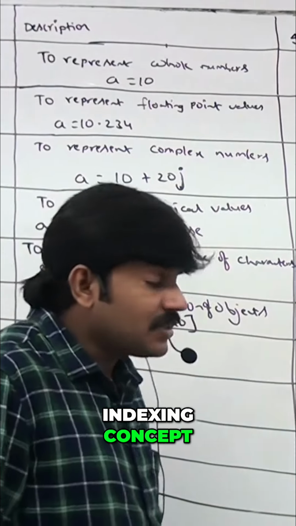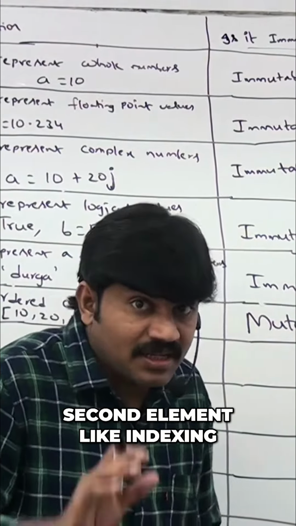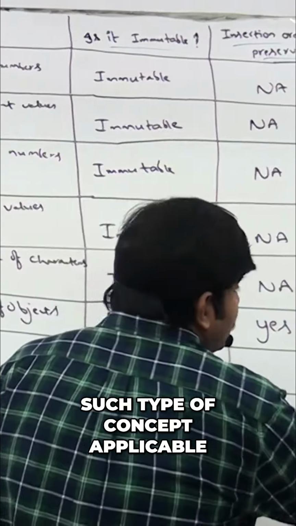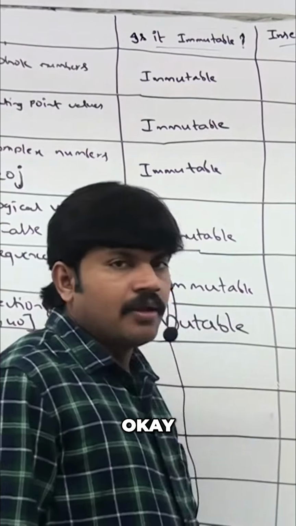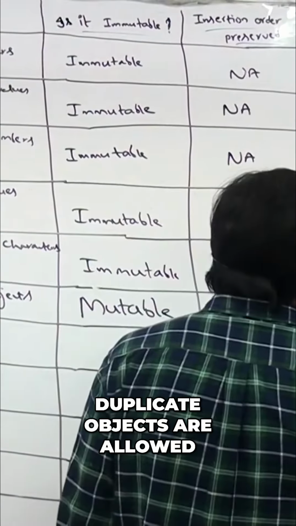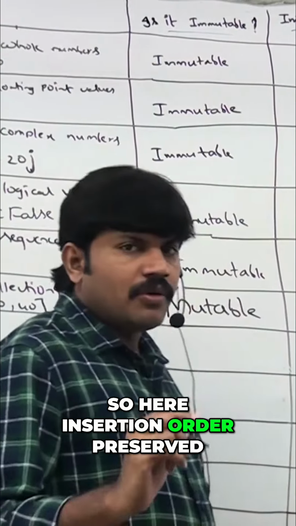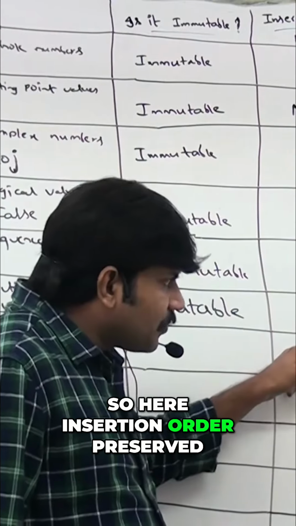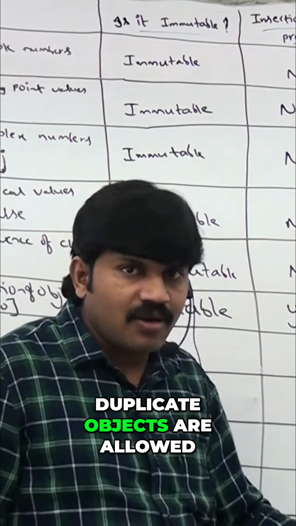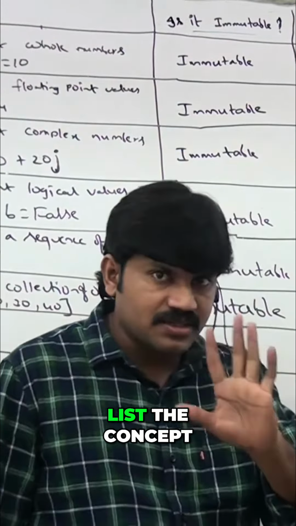Sir, the indexing concept: once order is there, which is the first element, second element, like indexing, slicing, such types of concepts are applicable. Okay, are duplicate objects allowed or not? Yes, duplicate objects are allowed, no problem at all. So here insertion order is preserved and duplicate objects are allowed. If you want that, then we require to go for what? The list concept. Okay, well,